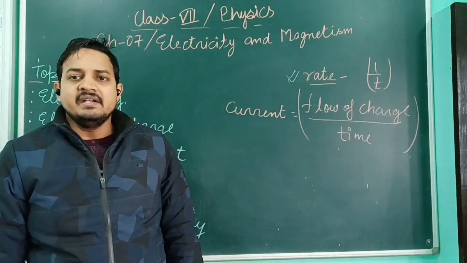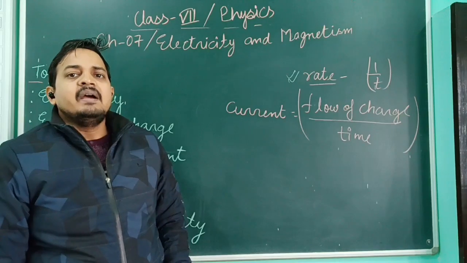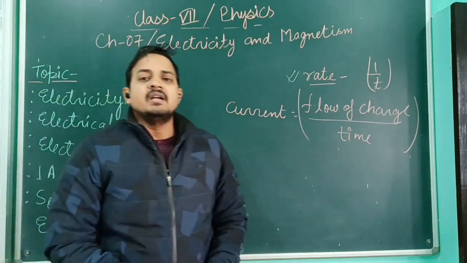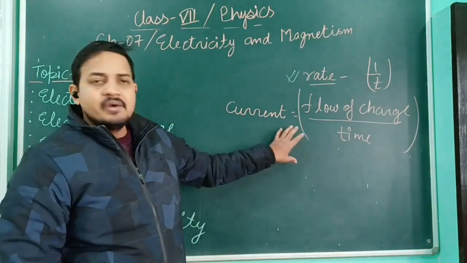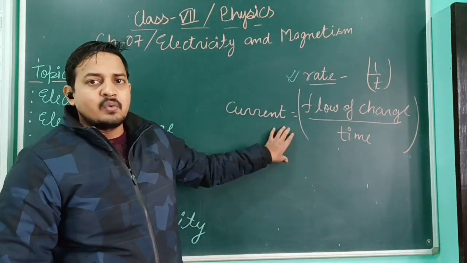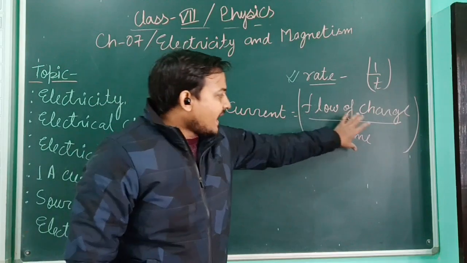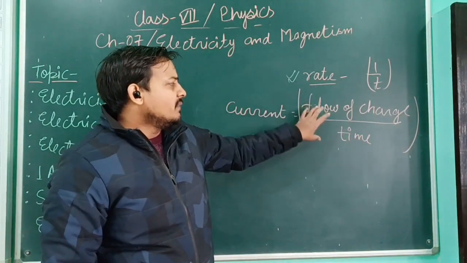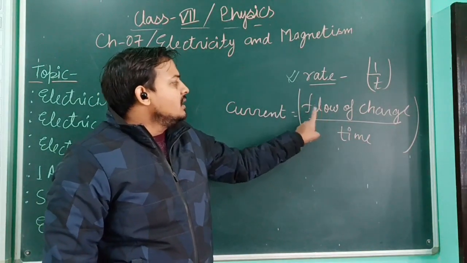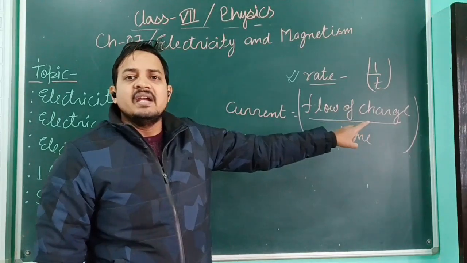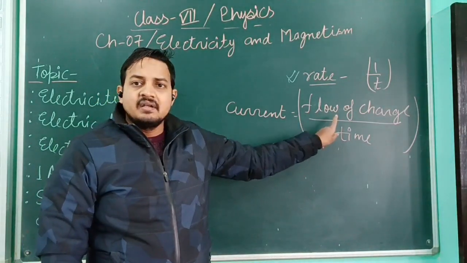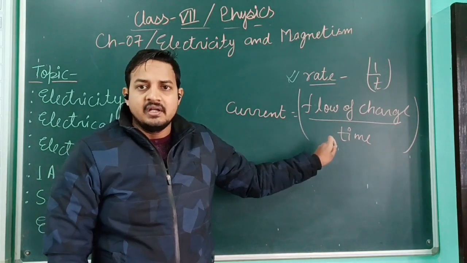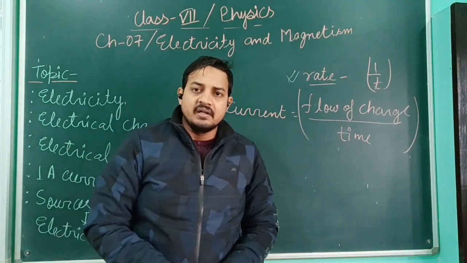So how can we define it? Several times I have told you that the term rate means division by time. So how are we going to define this particular physical quantity? Here time is divided in the flow of charges. So the rate of flow of charges in any closed circuit is known as electrical current.